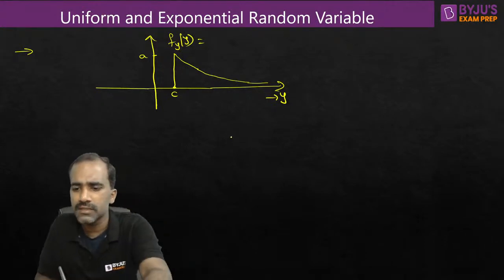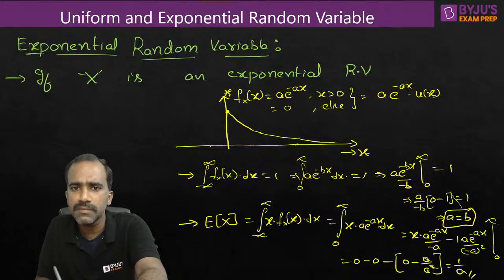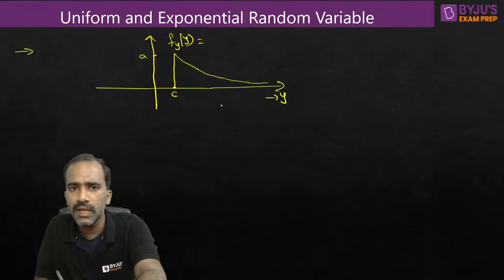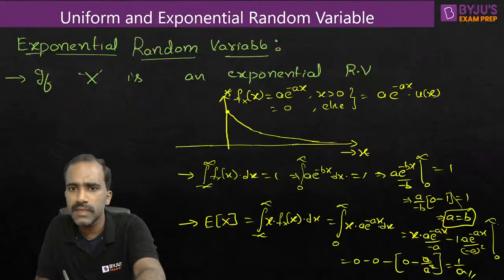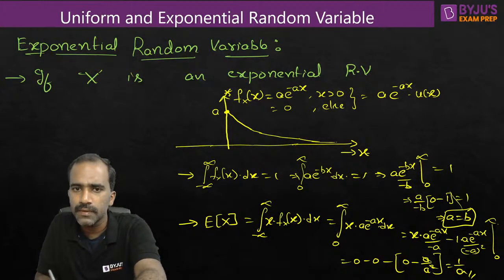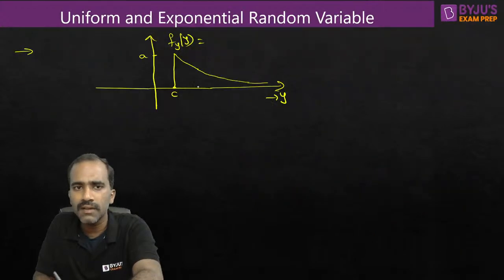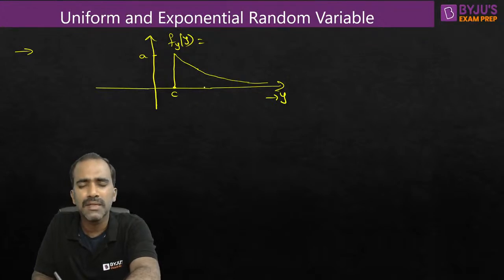Same stuff, similar stuff, not exactly the same. Does it not look like the same height a here, and the same height a here? Whatever is the height here, that is the constant multiplied. The same thing is there in the power also. This graph and this graph look similar, not exactly the same. Only thing is they look like shifted versions.